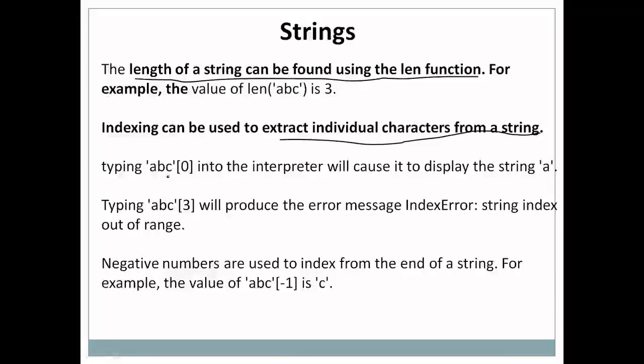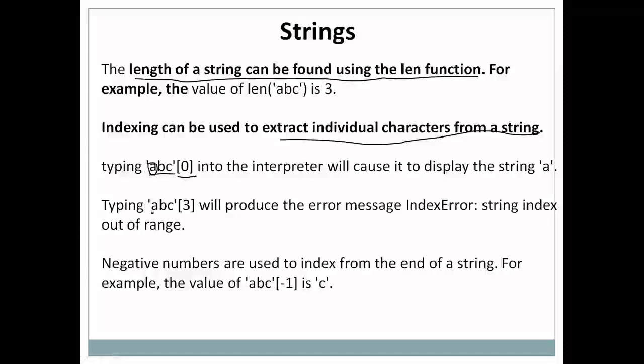For example, if you type something like 'ABC' in single quotes, this is a string, and then in square brackets I'm passing 0. That means I'm extracting the 0th character from the string. It will return the 0th character, which is A.